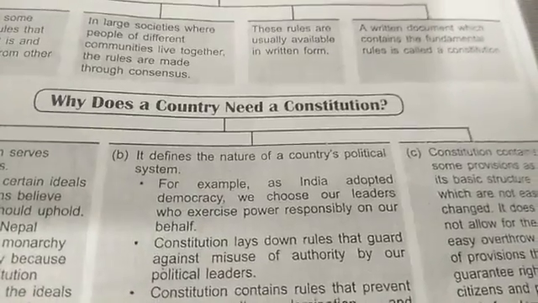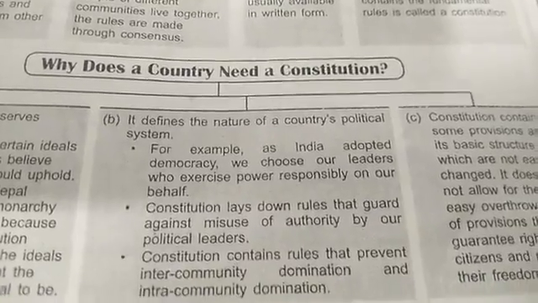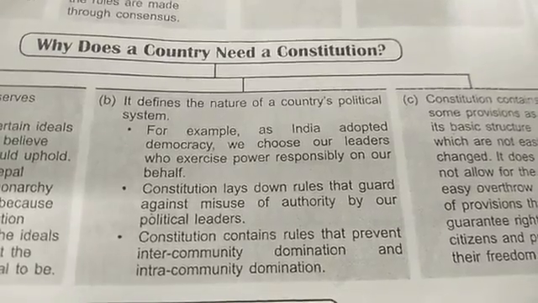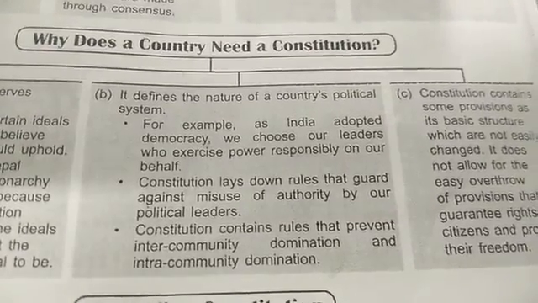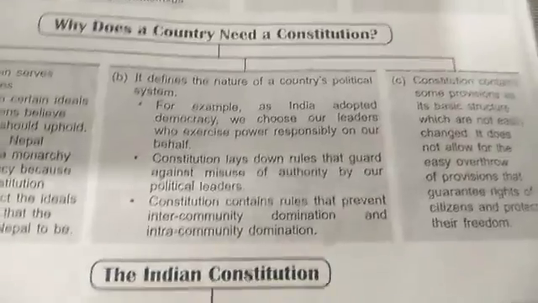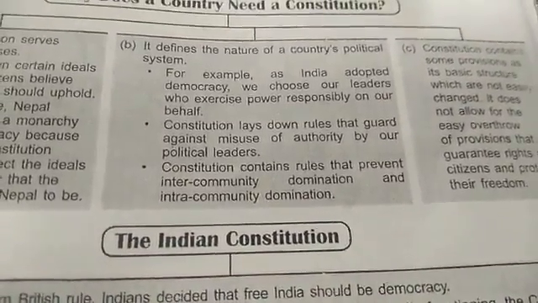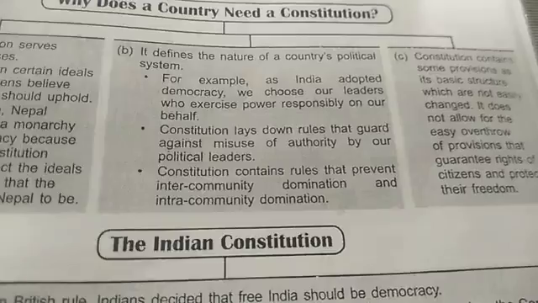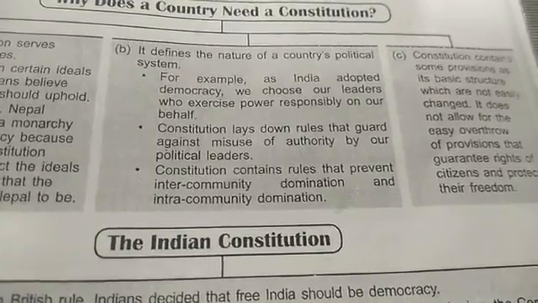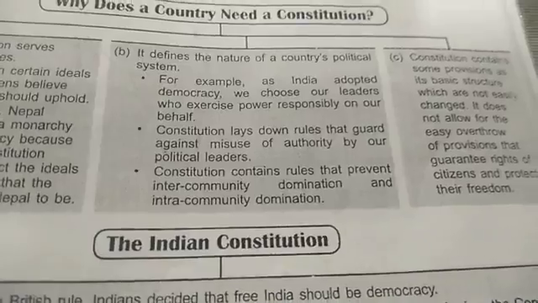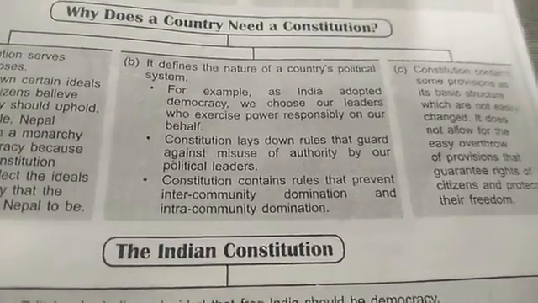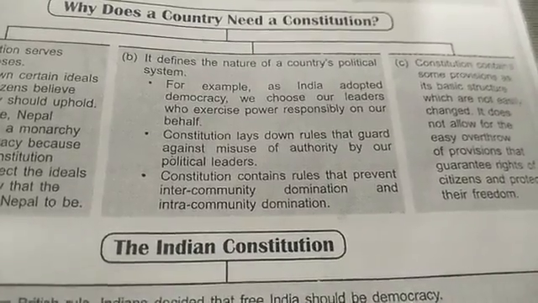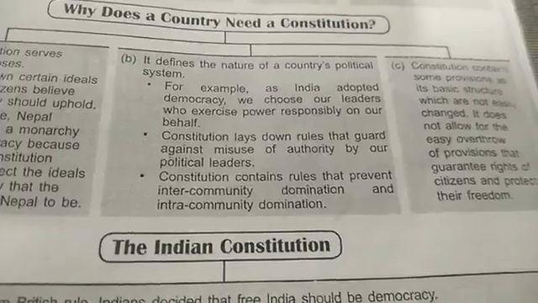Secondly, it defines the nature of the country's political system. For example, as India adopted democracy, we choose our leaders who exercise power responsibly on our behalf. So we choose our representatives in elections and form a government. Those representatives together form a government. The constitution lays down rules that guard against misuse of authority by our political leaders. So the constitution sets down rules so that these authorities cannot misuse their power as political leaders.